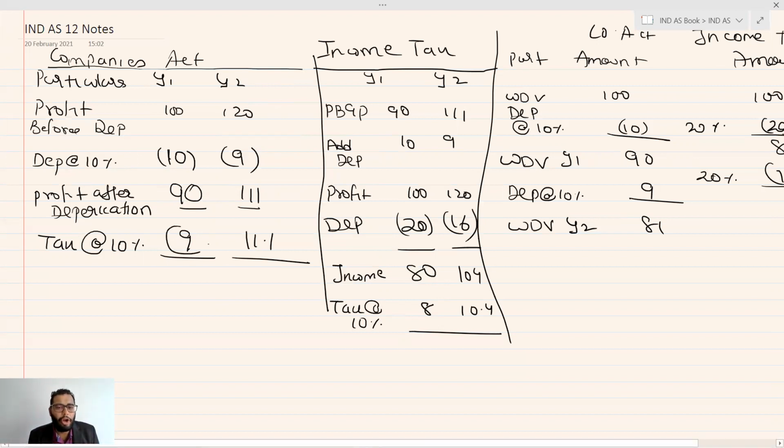So if we say okay, record this as 8, then what will be the scenario? Will you be able to correlate the 8 with the 90? Answer will be no. 8 cannot be correlated with the 90 because 8 is calculated on the 80 after allowing income tax depreciation. Here there is no income tax depreciation. Depreciation is only as per the books. Then the next question will arise, okay, 8 is not correlated to the 90, then you need to change the 90 because 8 is not correlated with that. So to change the 90, you need to allow the depreciation as per the Income Tax Act over here.